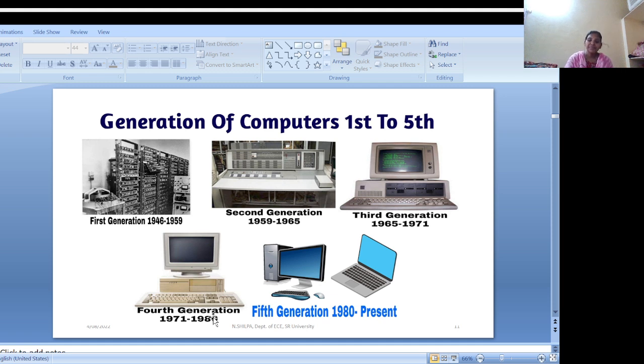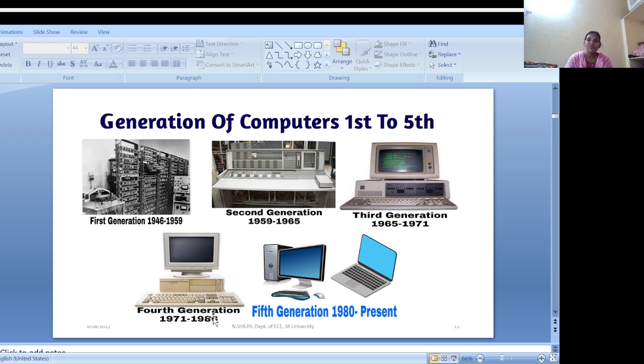Okay, and next one, fourth generation. The development of the microprocessor marked this generation. All computer components were integrated on a single chip. Personal computers became widely available in this generation. Semiconductor memory replaced magnetic core memory. The graphical user interface and the rise of user-friendly software were developed in this generation. Examples in the fourth generation are the first Apple and IBM PC, which were products of the fourth generation.